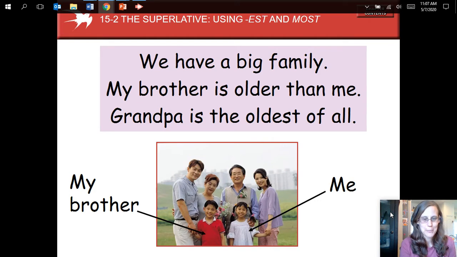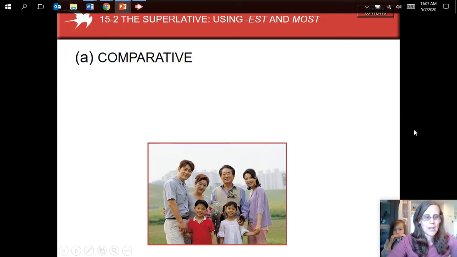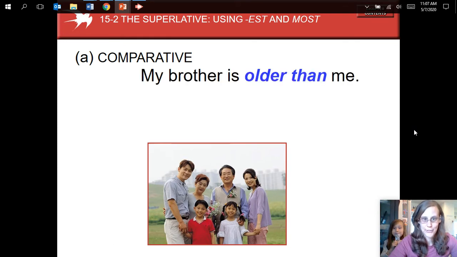So we see an example here. We have a big family. My brother is older than me. Grandpa is the oldest of all, right? So that's the comparative form, which we've practiced already. We say my brother is older than me. But if we add the superlative,